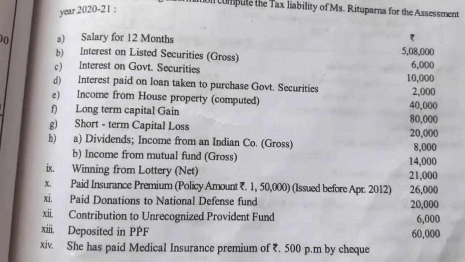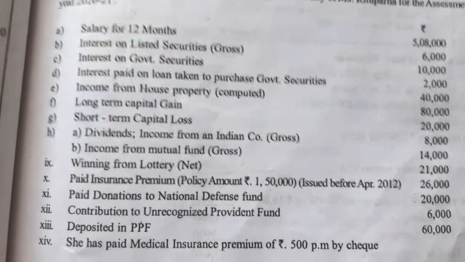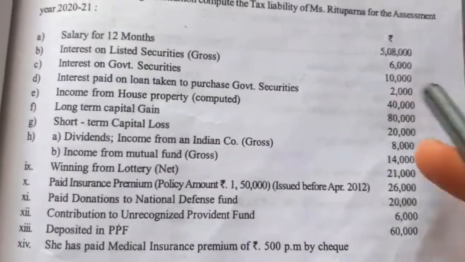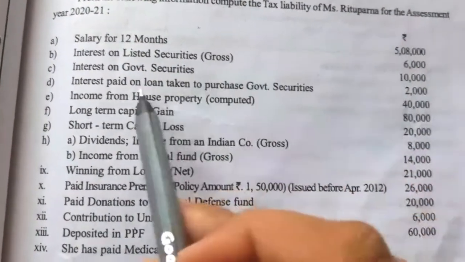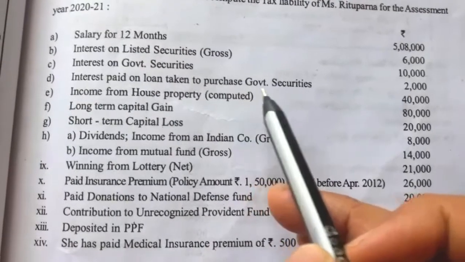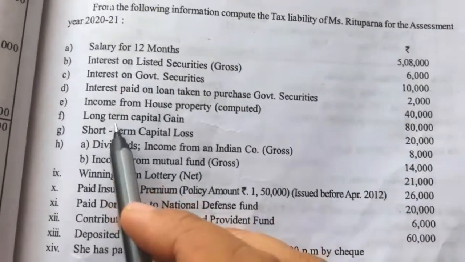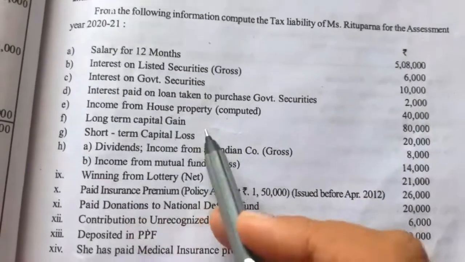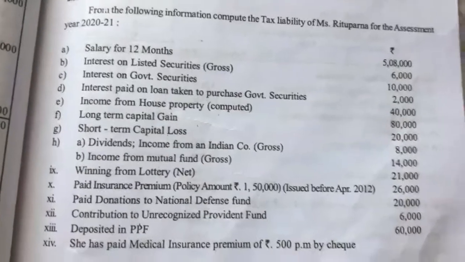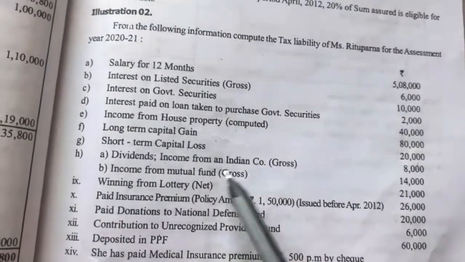So they have given salary for 12 months rupees 5,08,000, interest on listed securities gross value rupees 6,000, interest on government securities rupees 10,000, interest paid on loan taken to purchase the government securities rupees 2,000, income from house property computed value rupees 40,000, long term capital gain 80,000, short term capital loss rupees 20,000, dividend income from Indian company